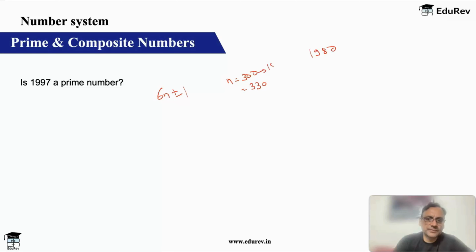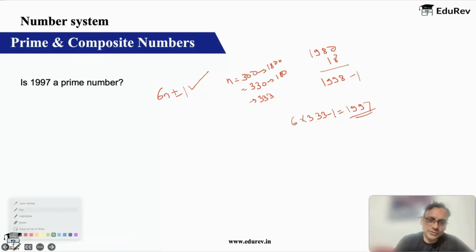This will give you 1800. This will give you 180. And then I need, let's say, 18 more. So I'll need how much more? 3 more. So 333. 333 will give me 1998 and then minus 1. So yes, 6 into 333 minus 1 is 1997. Hence, it passes the first test. It is of the type 6n plus minus 1.